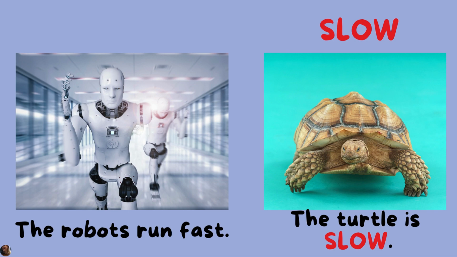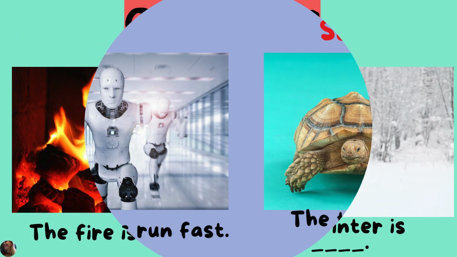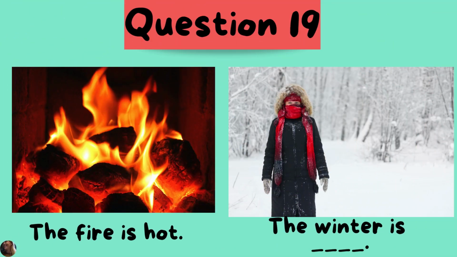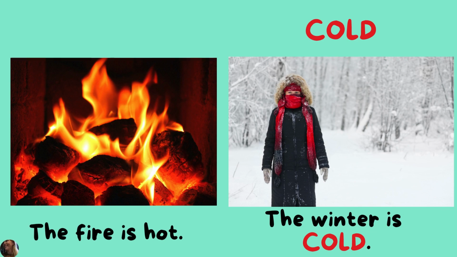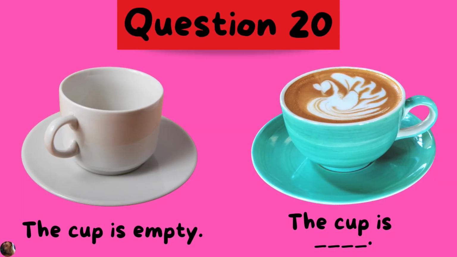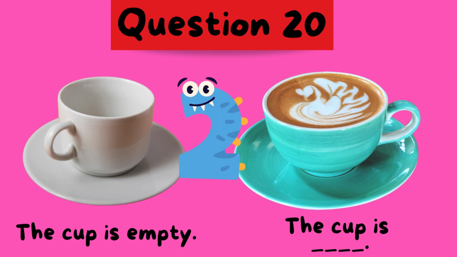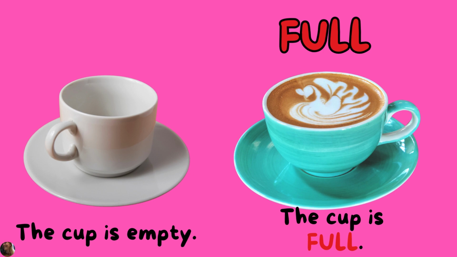The turtle is slow. The fire is hot. The winter is cold. The cup is empty. The cup is full.